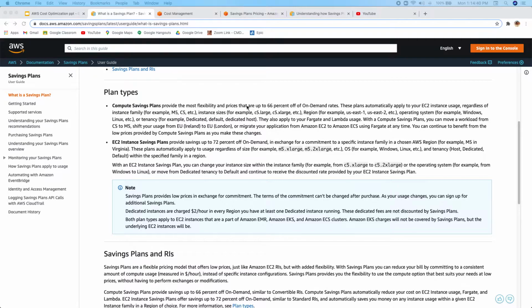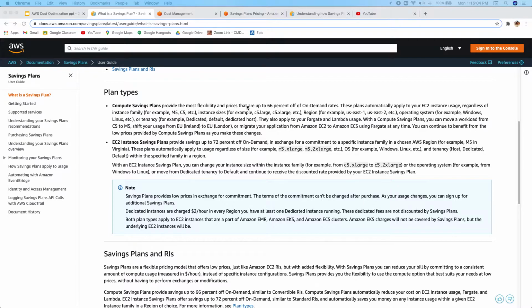With the Compute Savings Plan, you get the most flexibility and a maximum of 66% discount over the on-demand rate. When we say most flexibility, that means irrespective of what instance family you're using, what instance size, in which region you're launching your instance, or what operating system or tenancy you're using, it doesn't matter.